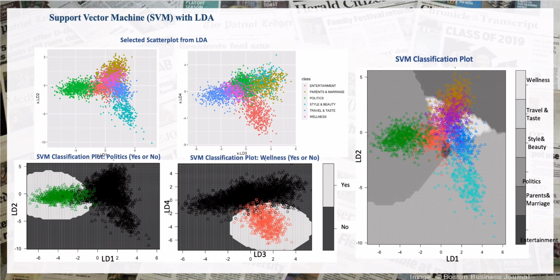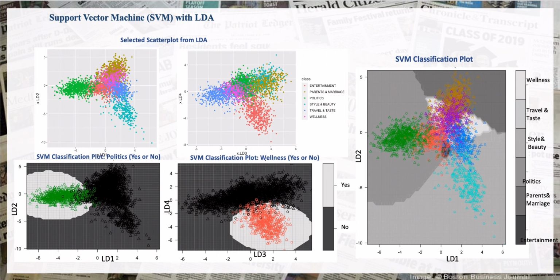In the plot on the bottom left, the green points are politics news and the black points are the ones that are not. The other graph has orange points as wellness news and the black points are the ones that are not wellness news. The boundary of this light gray area is the optimal boundary that differentiates between the 2 classes found in the training dataset using SVM.